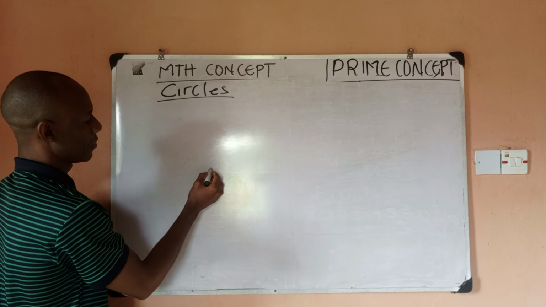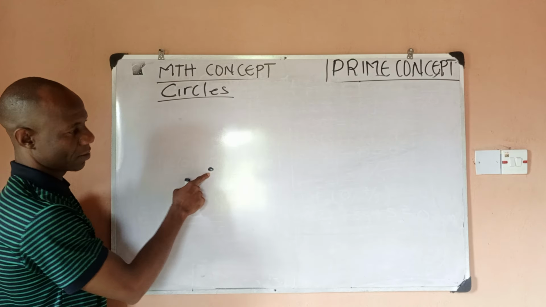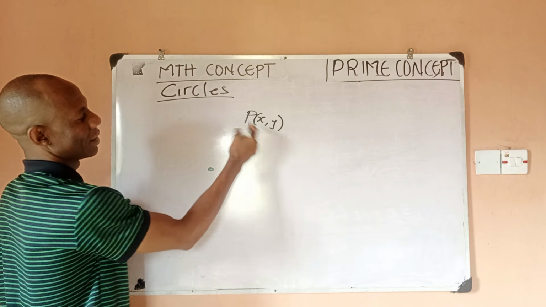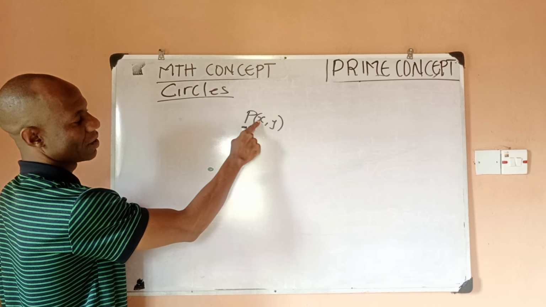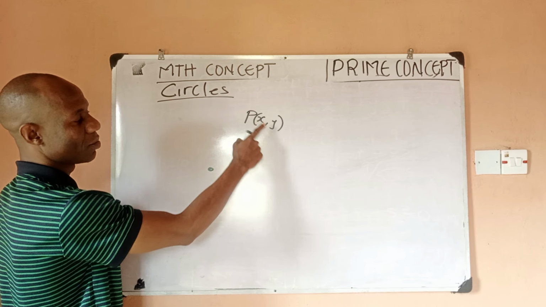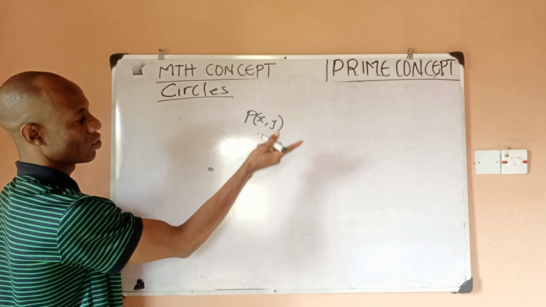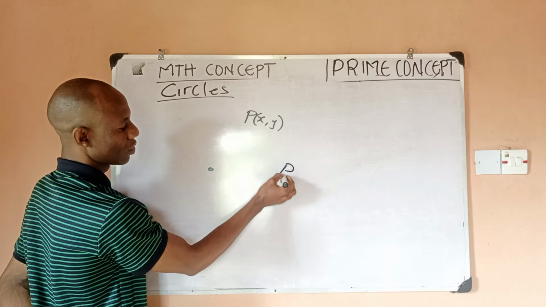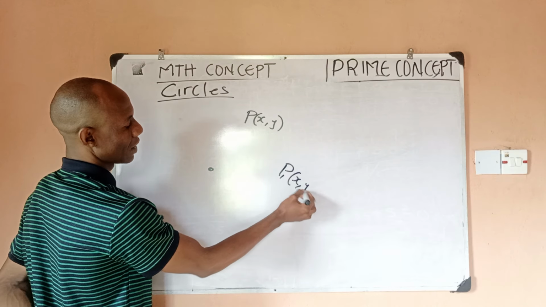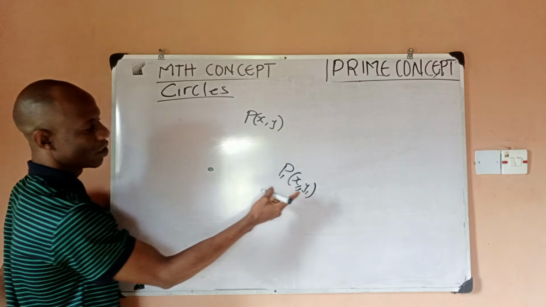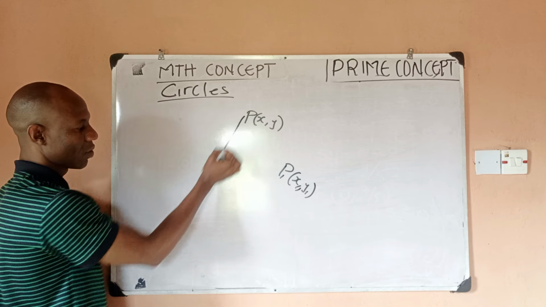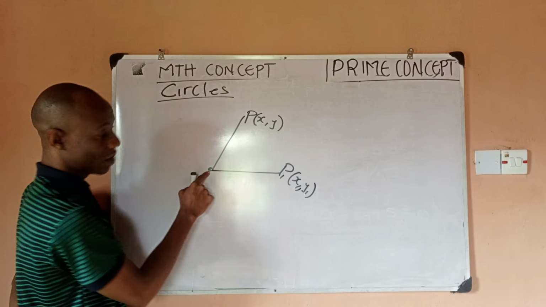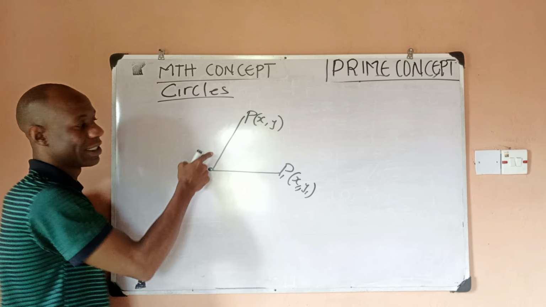That is to say, if I have a fixed point, and I have some points here, x comma y, that can move. When you say x y, it means x can be any value. X is a variable. X can be 1, 2, 3, and so on. So if this point moves to a new position, which I would call P1, now x1, y1, right? If you measure the distance from this point to this fixed point, and you measure the distance from this new point to this fixed point, this distance and this distance will be the same.